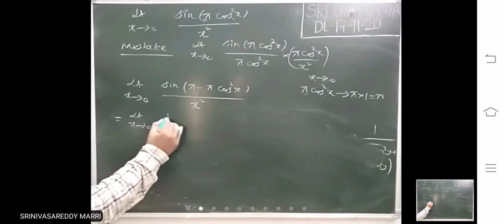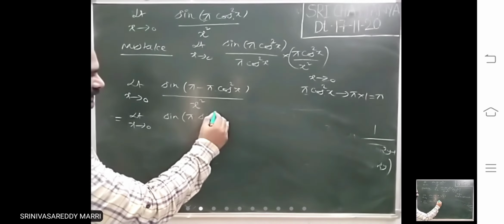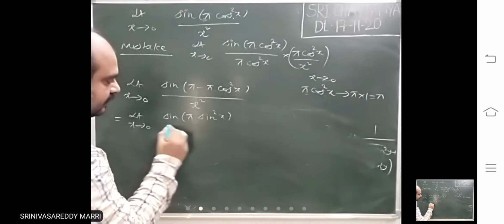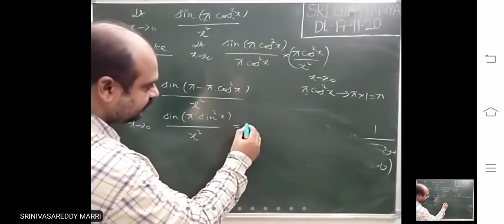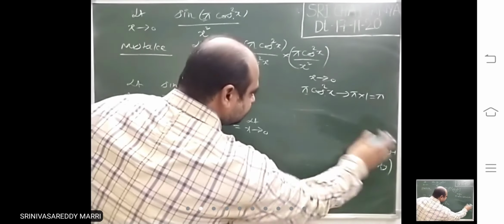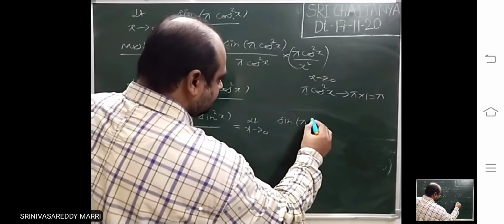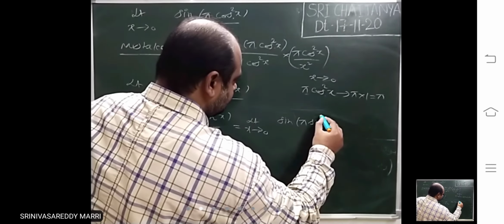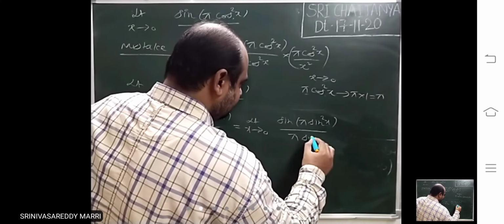Limit x tends to 0, sin of pi sin square x divided by x square. Now doing it this way is correct. Limit x tends to 0, look at it. Now I am multiplying and dividing.